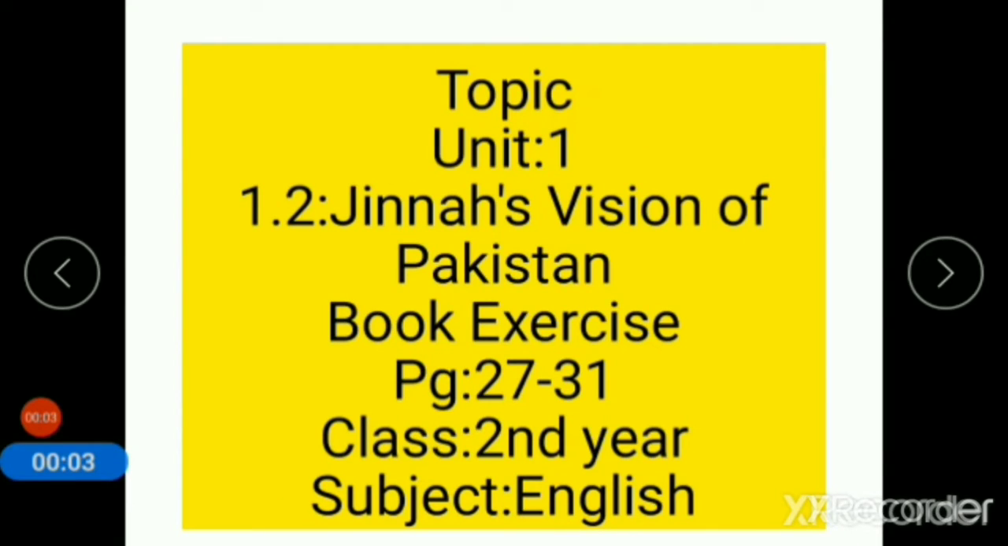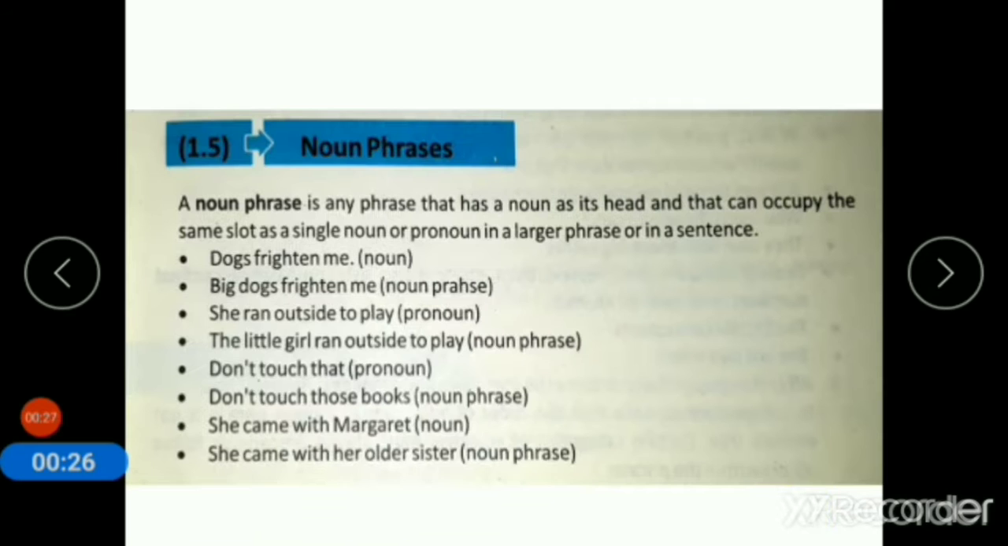Student, today's topic is unit number 1. In unit number 1, we have selected reading selection 1.2, Jinnah's Vision of Pakistan. Today we will do the book exercise of reading selection 1.2, Jinnah's Vision of Pakistan, from page number 27 to page number 31, second year, subject English. Now coming to the book exercise starting from page number 27.